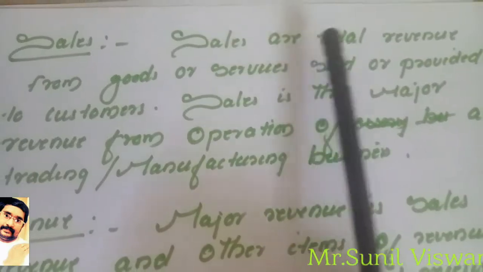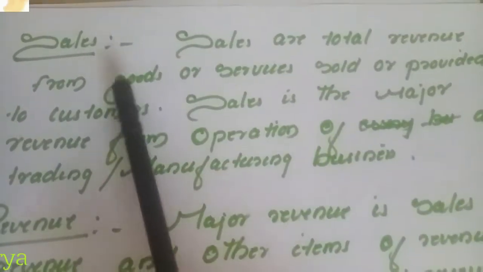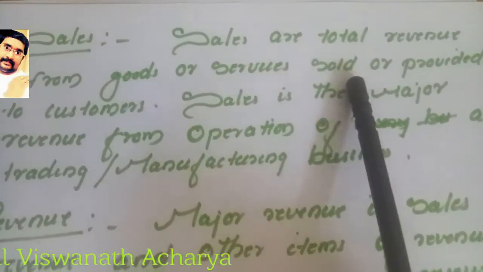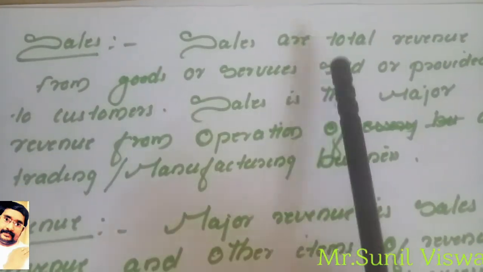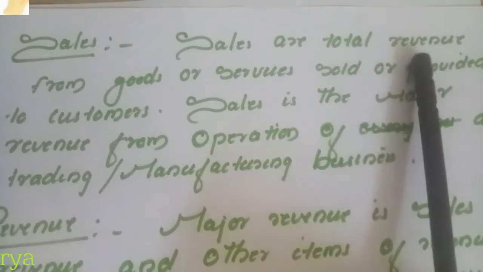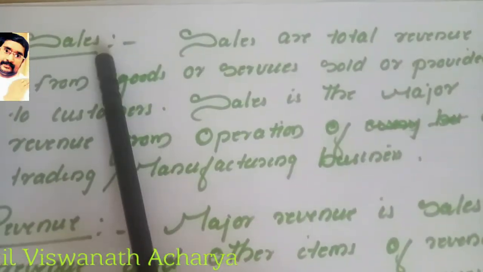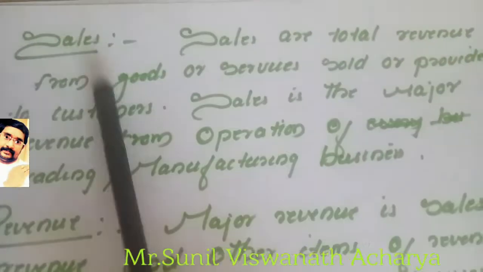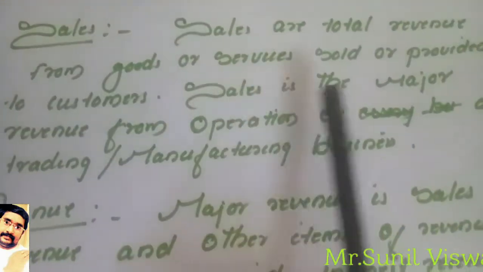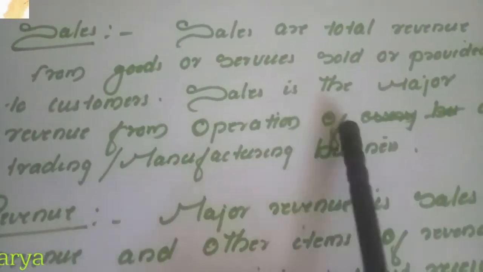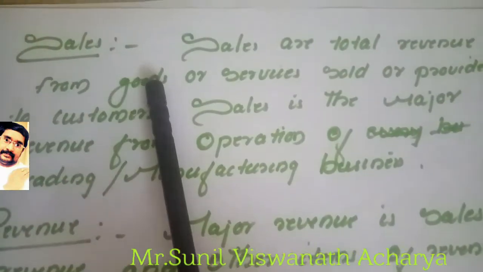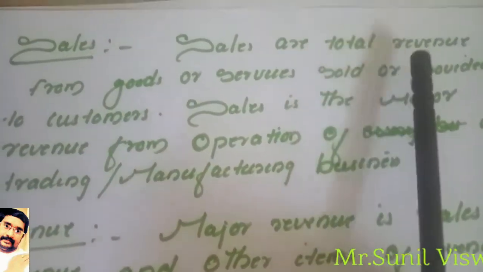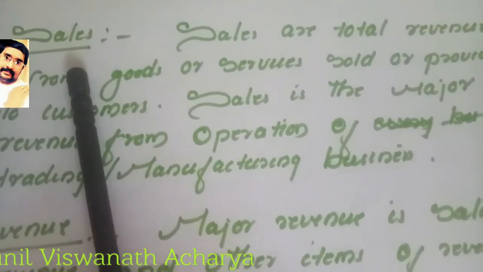Okay, so sales are total revenue from goods or services sold or provided to customers. When you are selling goods or services, the amount we get is sales. That is the major revenue of every business. Sales is the major revenue from operation of a trading or manufacturing business. So the most important revenue for every business is normally sales.